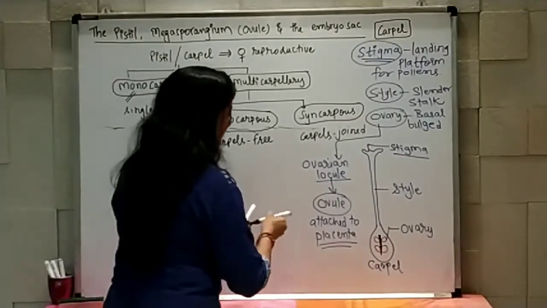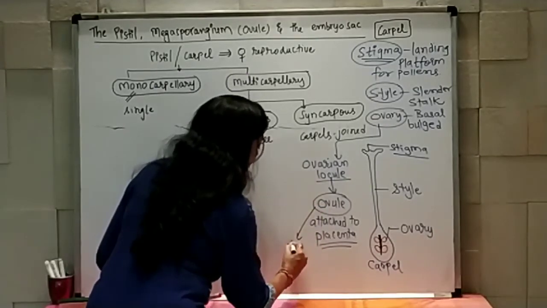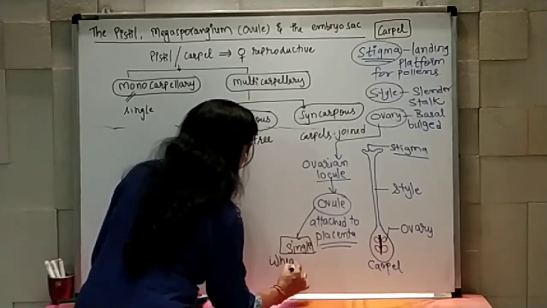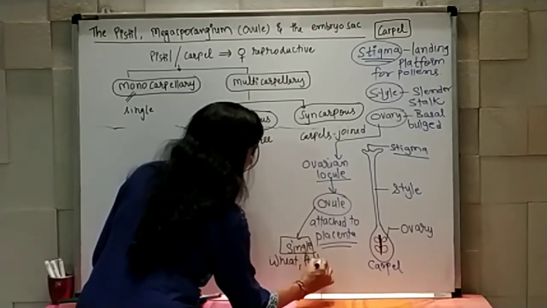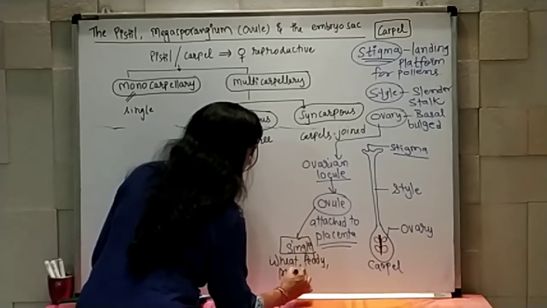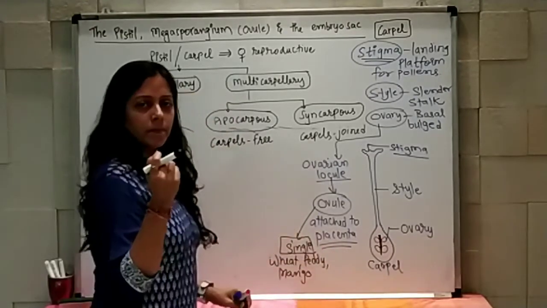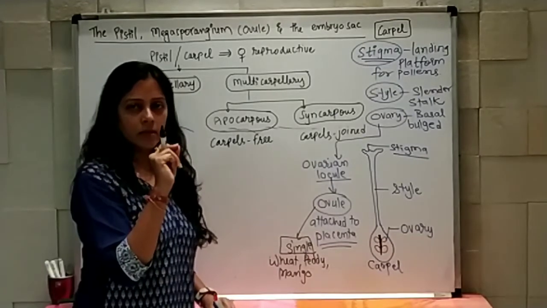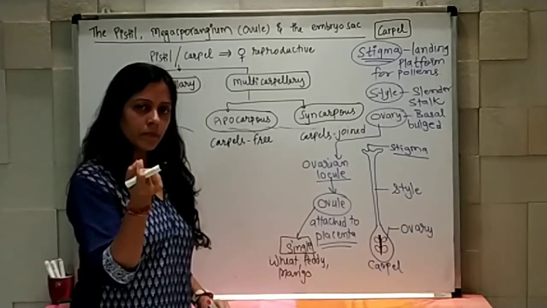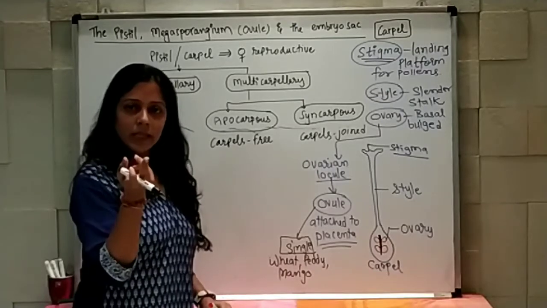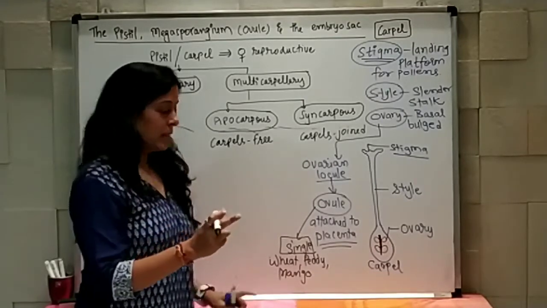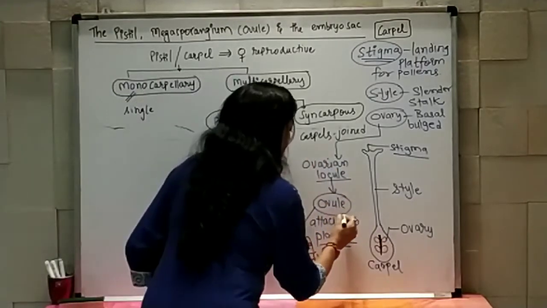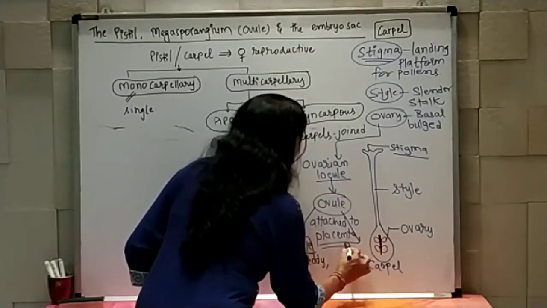So again, depending on that, it can be single. Examples are wheat, paddy, or maybe mango. How will you know? The one from which one seed comes out had one ovule. When you eat a mango, only one stone comes out. So that's why I can say that it had a single ovule, while it can be many also.